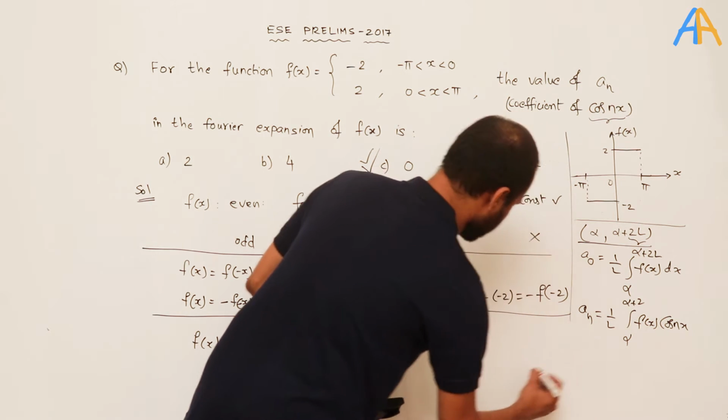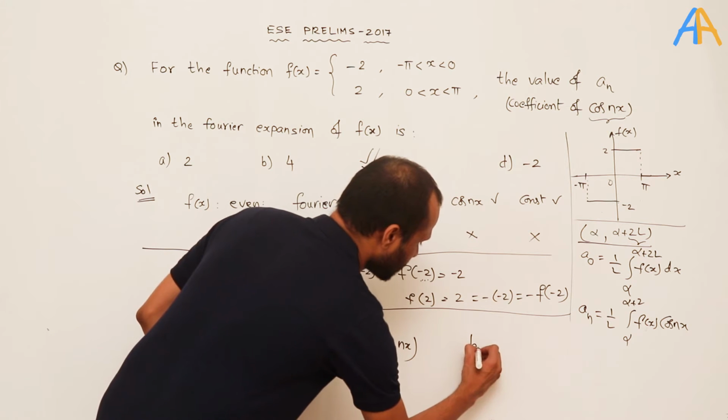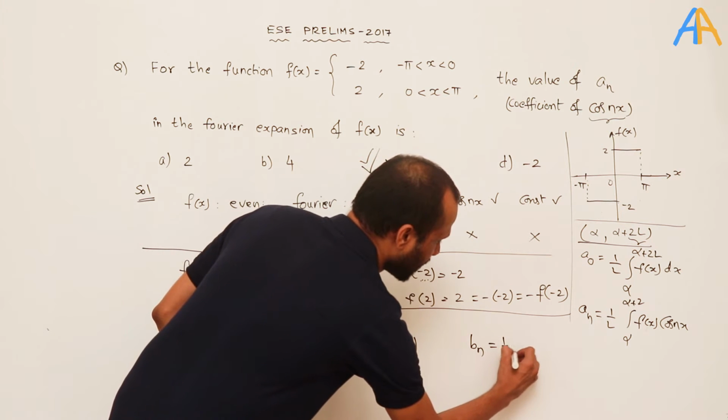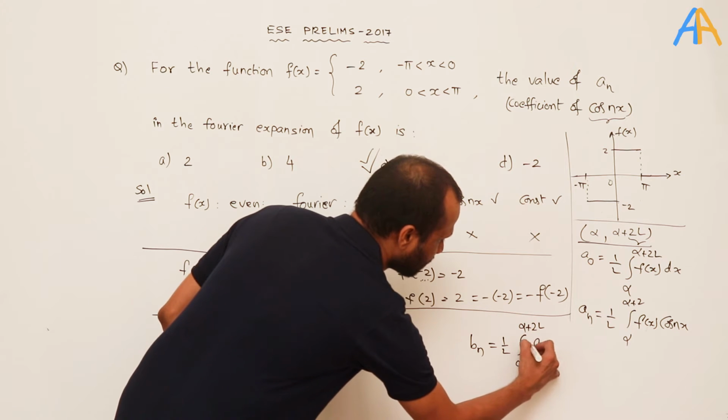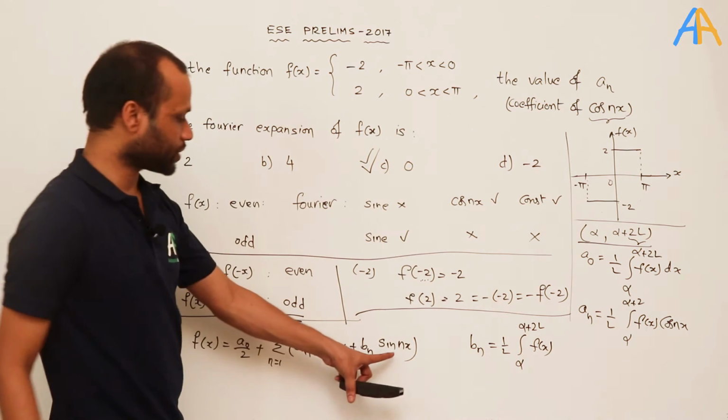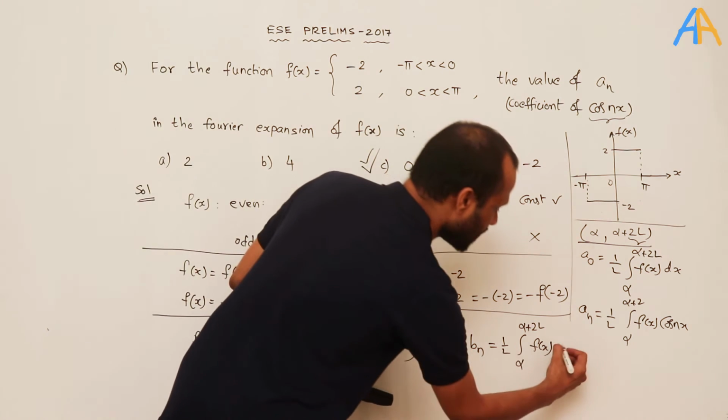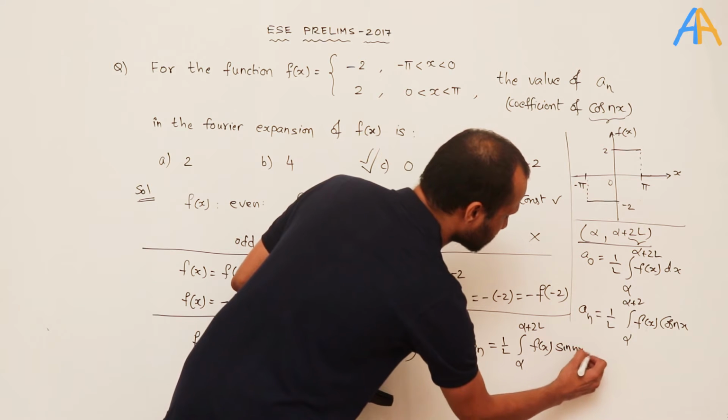Whereas in case of bn, the formula is 1 by L integral from alpha to alpha plus 2L of f of x. bn is the coefficient of sin nx, so f of x sin nx dx.